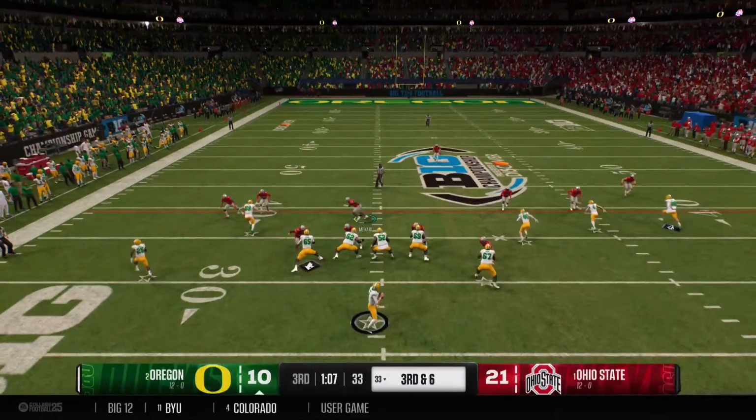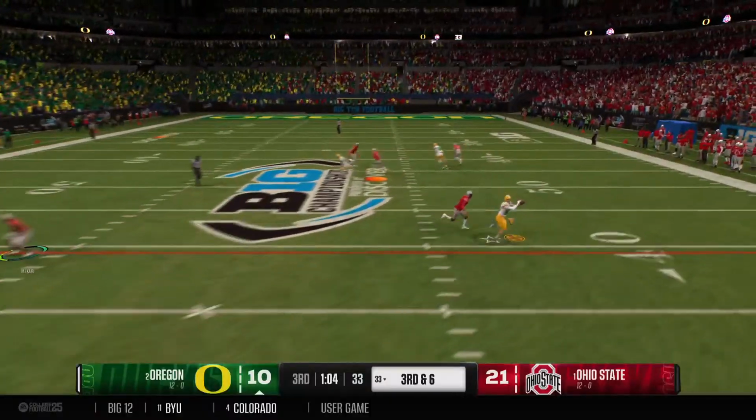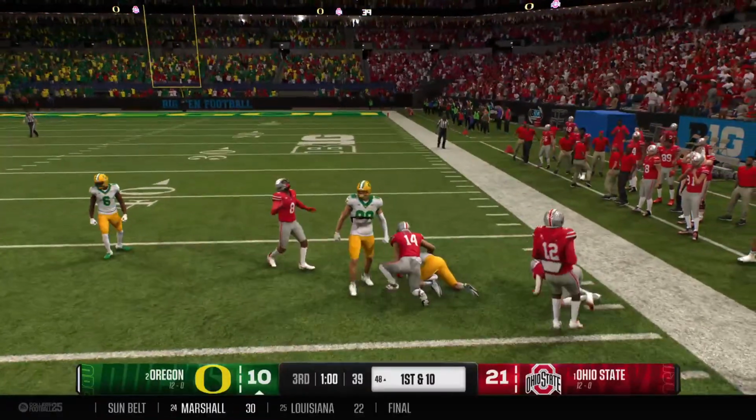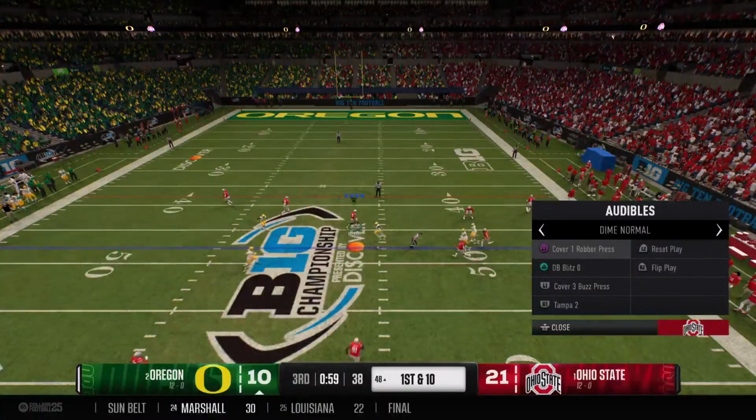Back now goes in motion. Defense will have to adjust. It's an out route. The catch is made. Tackled across midfield at the 48. Good enough for a first down.